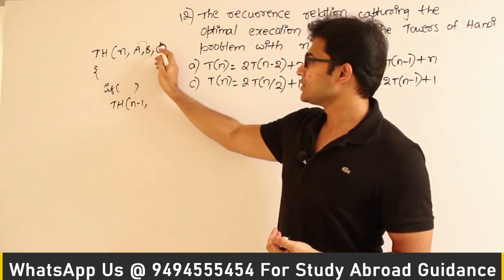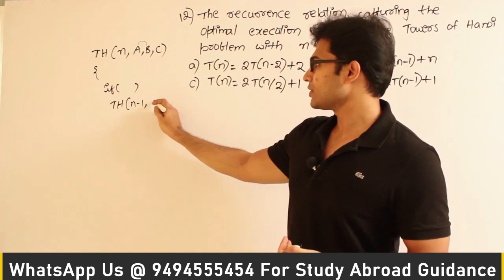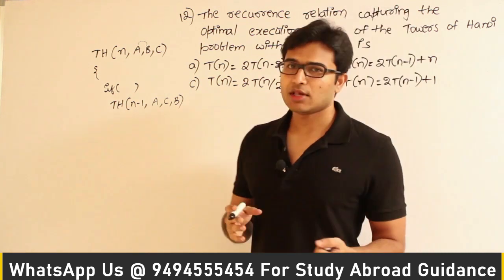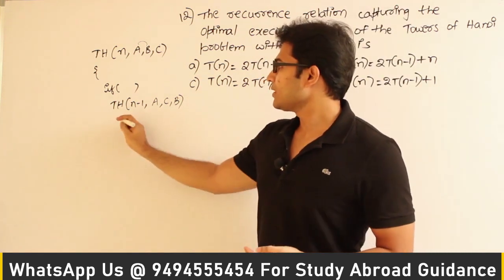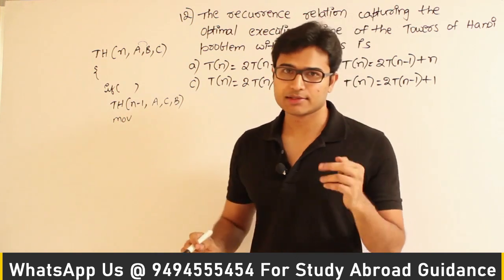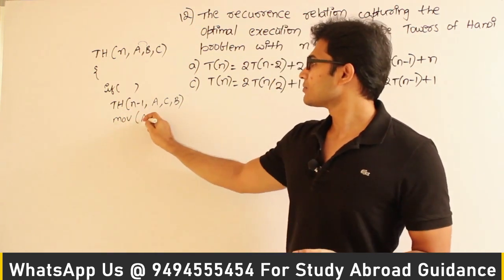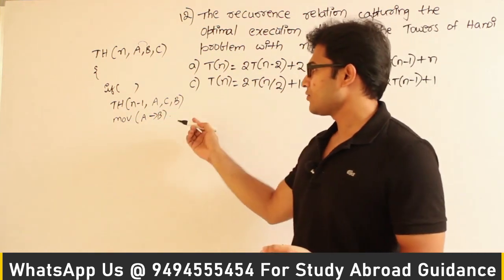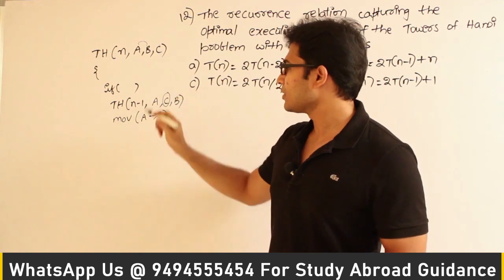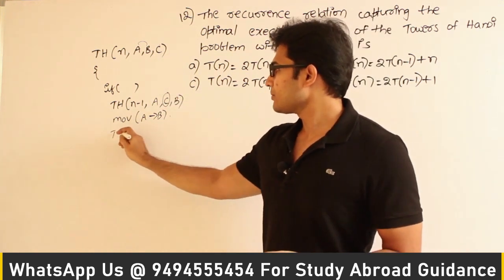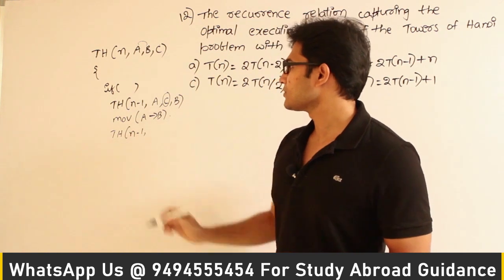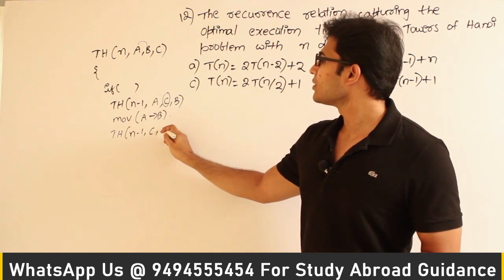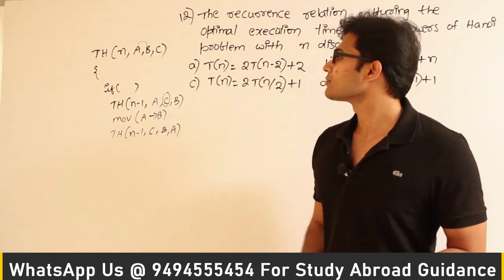To move from A to B using C, initially we move the n minus 1 disks from A to C using B. When those disks are on C, we move one disk, the last one, from A to B. After this, all the other disks are on tower C. Now those n minus 1 disks we want to move from tower C to tower B using tower A.